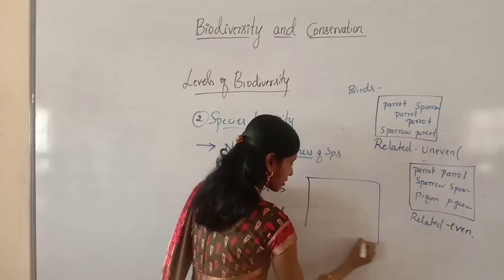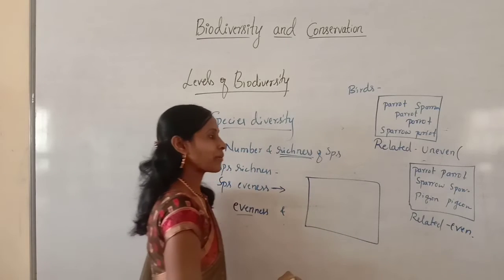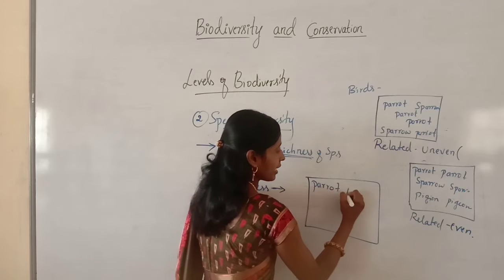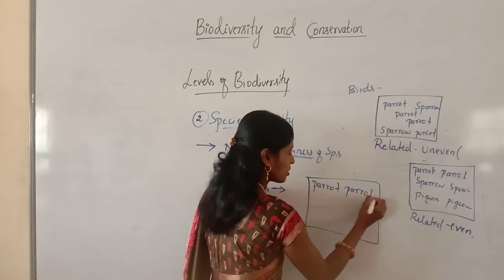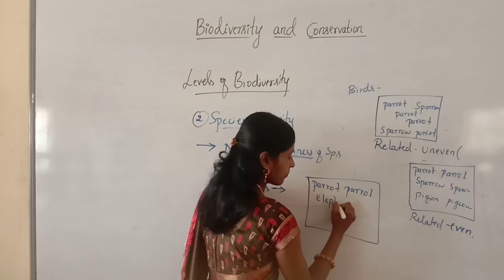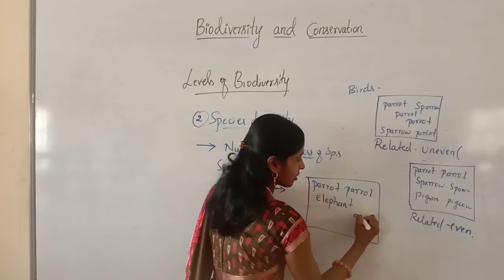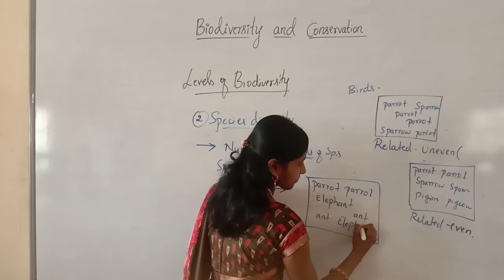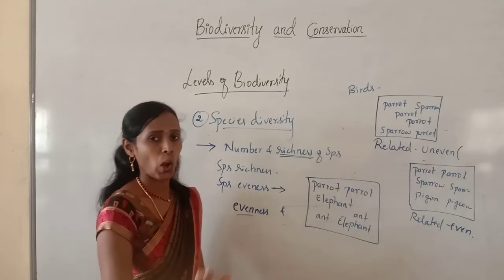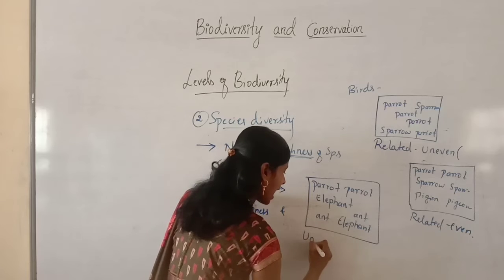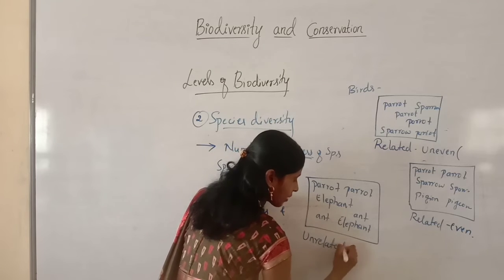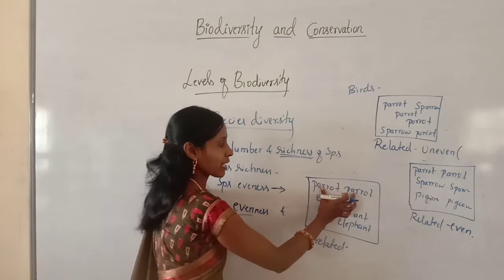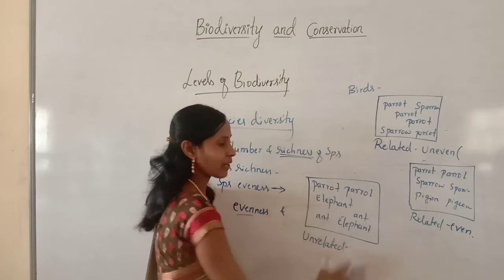In another geographical area, here I will write different species. For example, 2 parrots, elephant, ant, again elephant. So here they are not related, so we will say unrelated. They are unrelated but they are even, because parrots are 2 in number, elephants 2 in number and ants 2 in number.